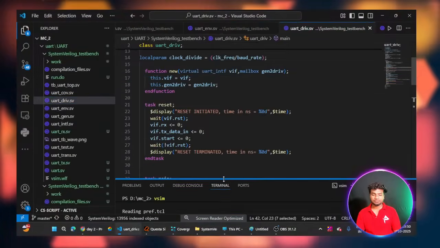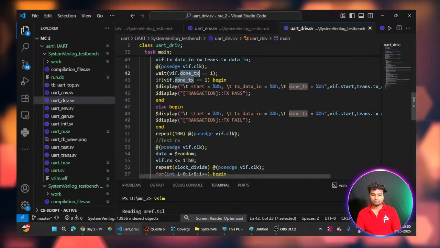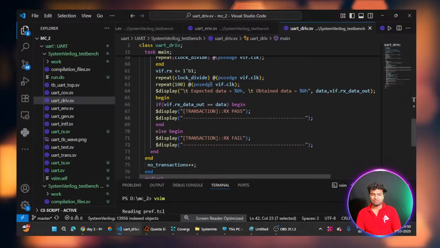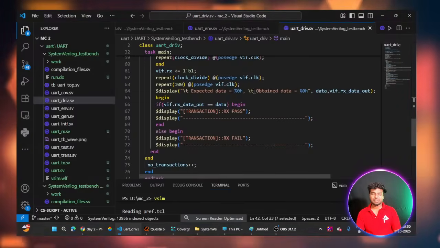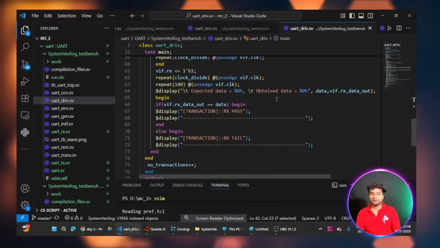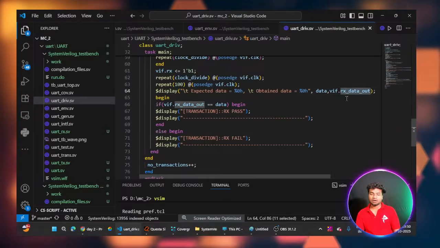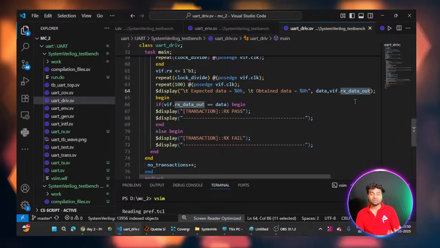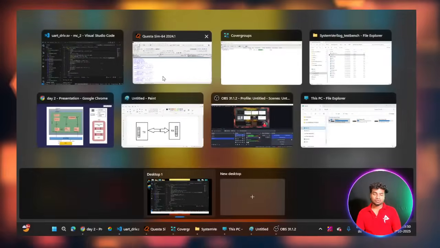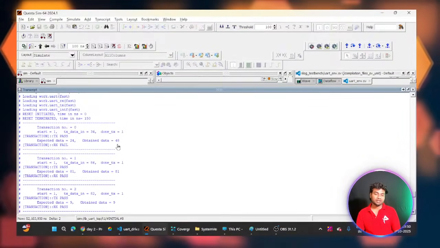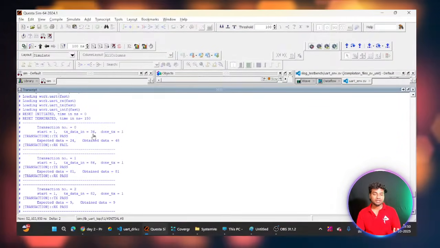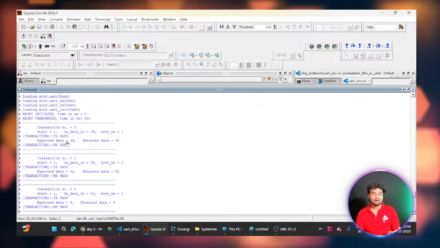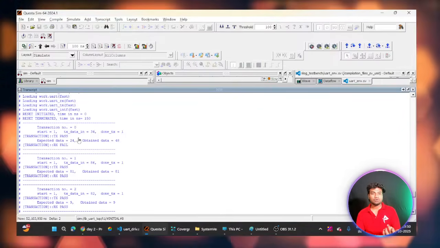I'm comparing. You can see here I'm receiving the data from the receiver. Obtained data is from the UART, you can see here rx_data_out. This is the output of the receiver code. So my receiver received 48, but the data sent by the transmitter is 34, so RX failed. This means the receiver code failed.